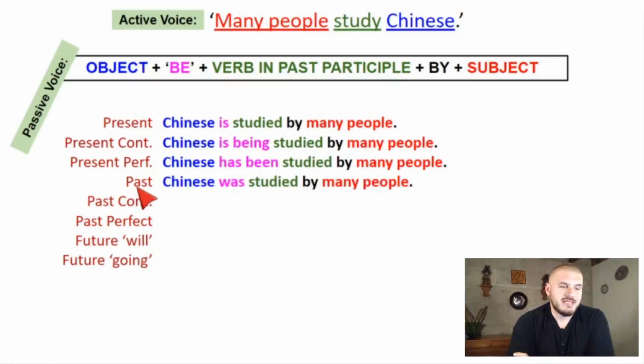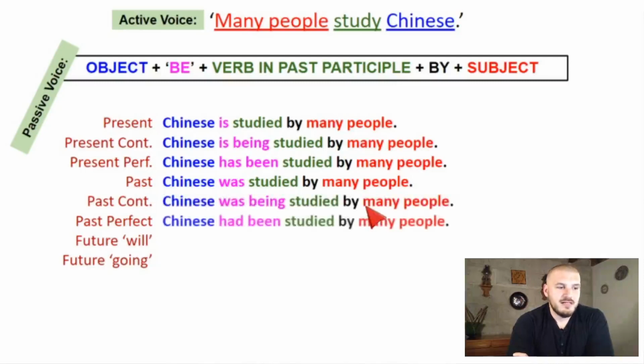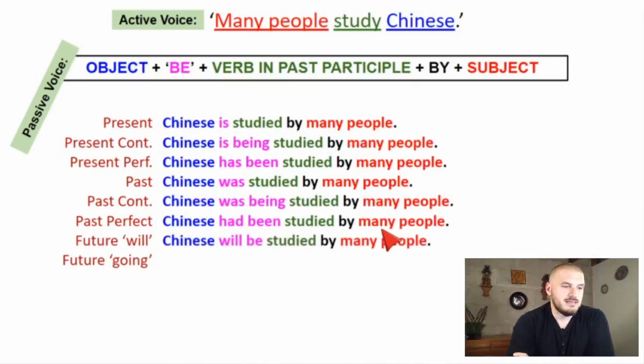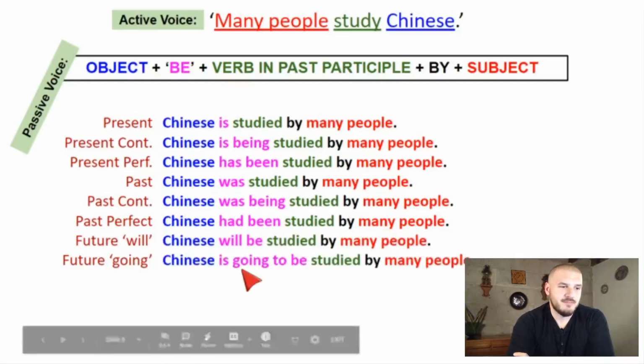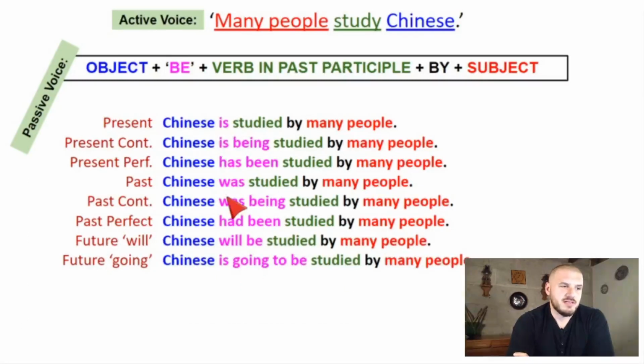Past continuous, estaba siendo estudiado, was being studied. Había sido estudiado, had been studied. Será estudiado, will be studied. Va a ser estudiado, is going to be studied. Okay? So you can see, like I said, be changes depending on the tense. But studied, estudiado, stays the same. Okay, now it's your turn.